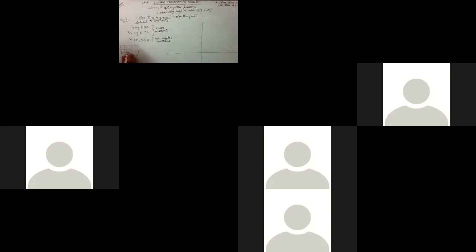Let's take 20, 30 and 30, 20. We are taking a difference of 10 here: 10, 20, 30, 40, 50, 60. Let's take it on the other axis also: 10, 20, 30, 40, 50, 60. Now, when we are plotting these points, 30, 20, 30 is on the x side, 20 is on the y side, so we get this point.